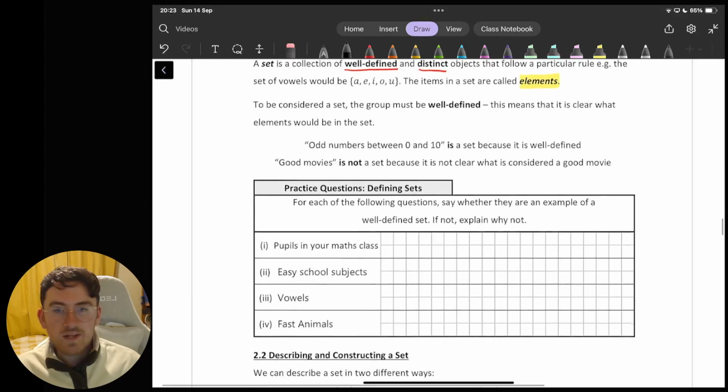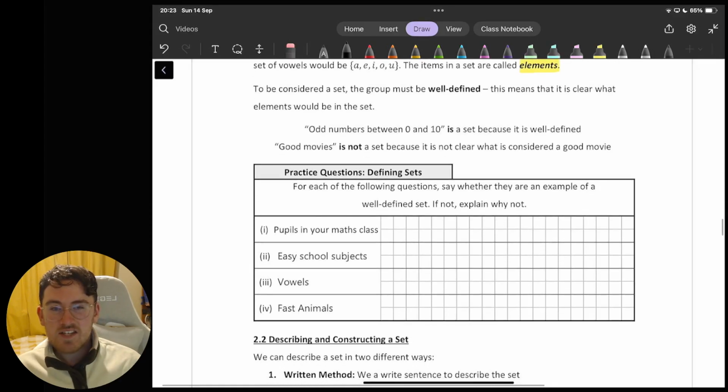Okay. So when we talk about being well defined, it really just means that it needs to be a clear definition, a clear description of that set. So for example, the odd numbers between 0 and 10, that is a set because it is well defined. If I ask you to write down the odd numbers between 0 and 10, you would write down exactly what anyone else would write down for that. And I suppose the only potential issue there is you not knowing what an odd number is, but that doesn't mean that the definition is poor.